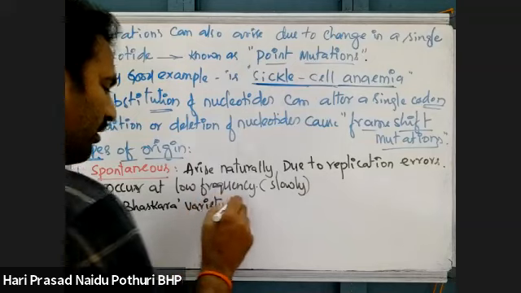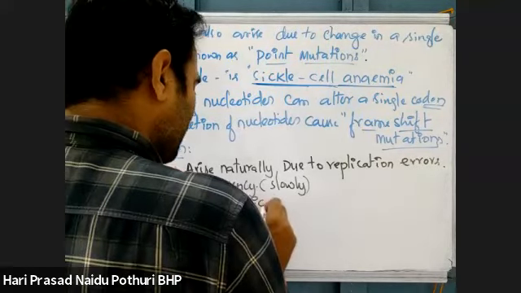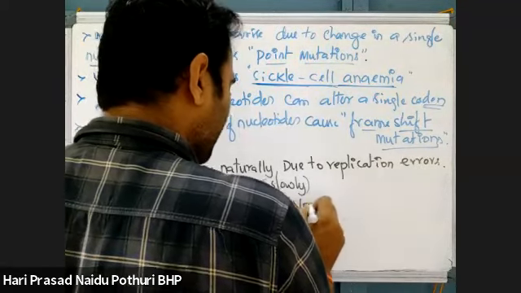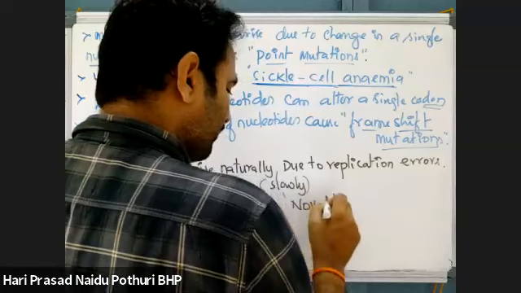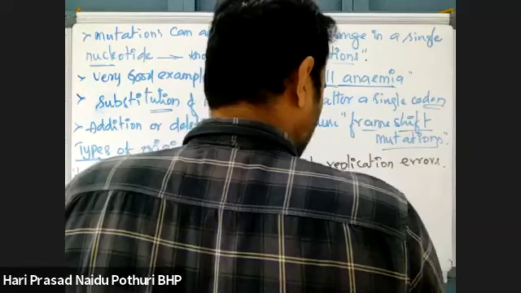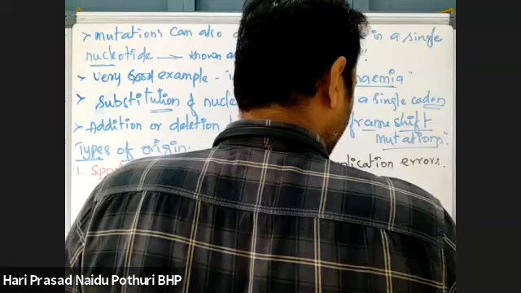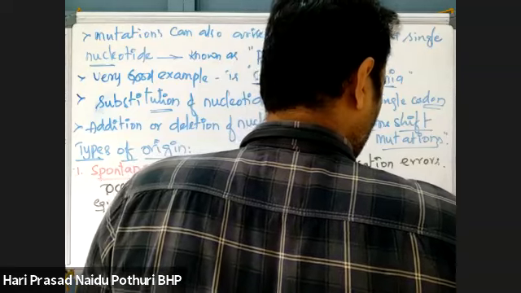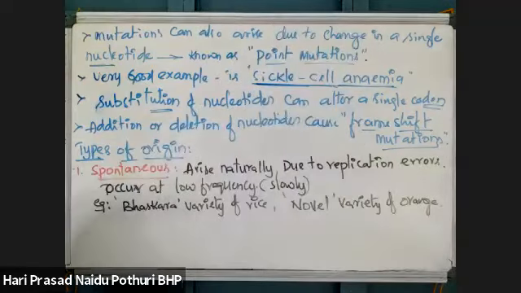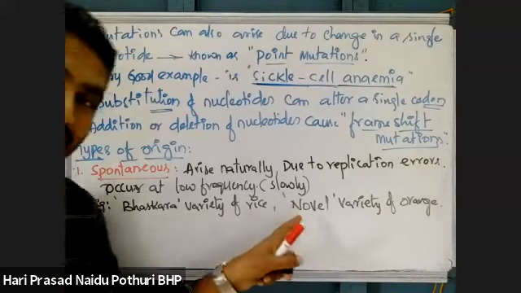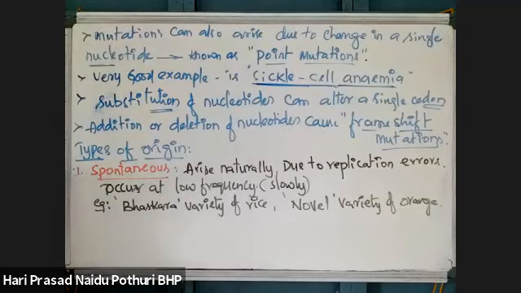Bhaskara variety of rice, paddy, and a novel variety of orange. We already saw the novel variety of orange under parthenocarpic fruits.